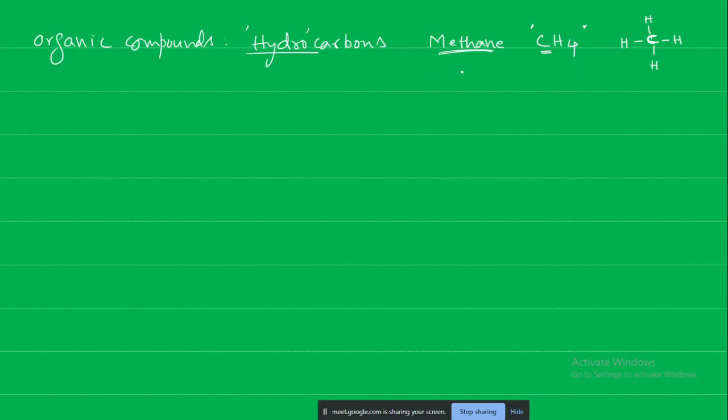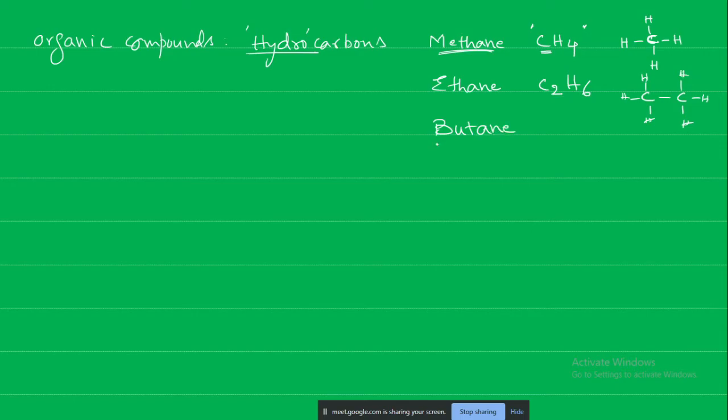Similarly, if you increase the carbon and make it C2, since carbon is tetravalent like you are telling, it can have four bonds only. So how many hydrogens are there? 1, 2, 3, 4, 5, 6. Six hydrogens will come: C2H6. After methane comes ethane. In this way there are different compounds.